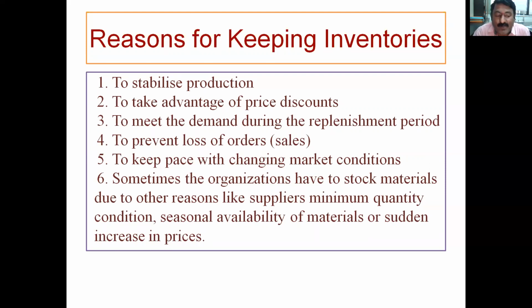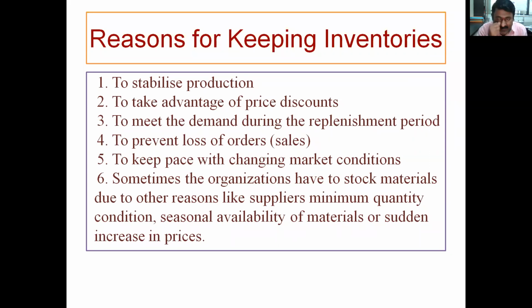Seasonal availability of material or sudden increase in prices. These are two different points. Seasonal availability of material: mangoes. Whatever the different companies are there, like Fruity and Maza, etc., with mango pulp and mango juice related products. Mangoes are not available for 12 months. It may be available to a certain extent, but the price is very high. So the season for mango is the start of April, May and June. It is good, and peak season is May.